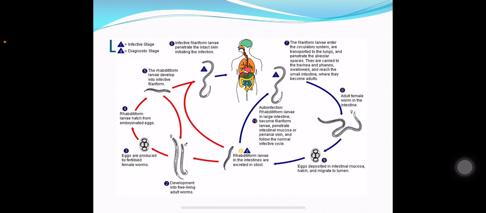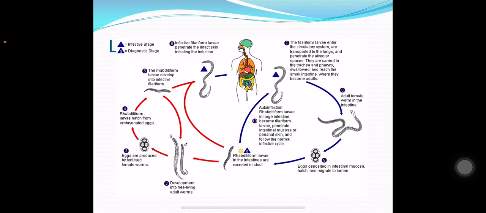Now the same thing is described here in a diagrammatic manner with points mentioned at different places. There are three possibilities. The adult worms are living in the intestine of man. The adult worm will fertilize, and Rhabditiform larva will be produced. The Rhabditiform larva will convert to Filariform larva, and this Filariform larva can enter the same host again, which can lead to auto-infection. That is one possibility.